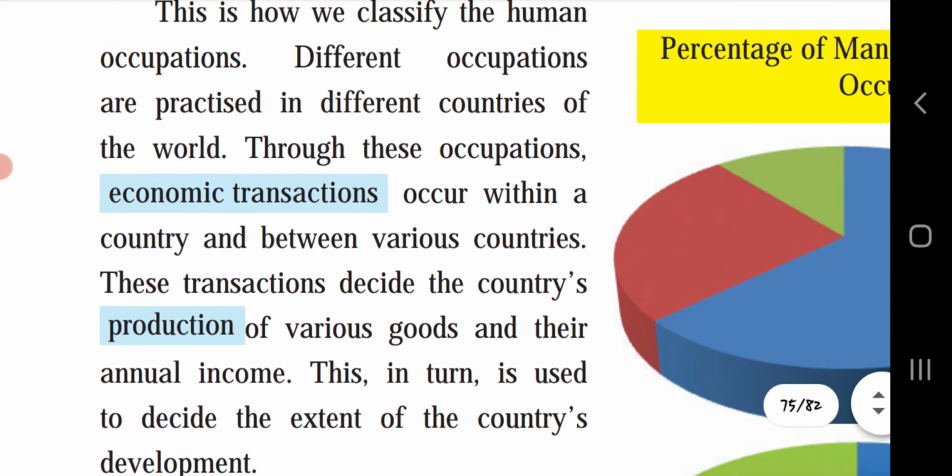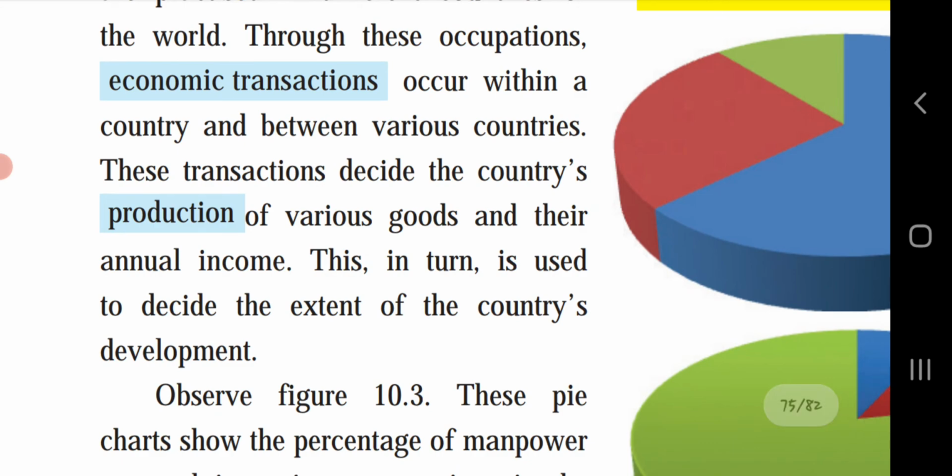Depending on the different occupations practiced in different countries of the world, these occupations result in economic transactions, which decide the country's production level, the various goods and the annual income of the country, and also the extent of the country's development, whether the country is moving towards the development process or not.